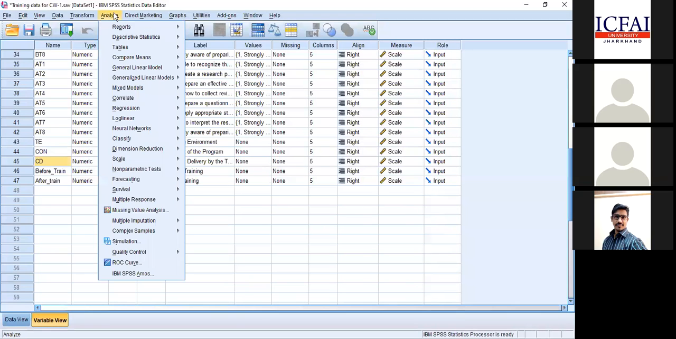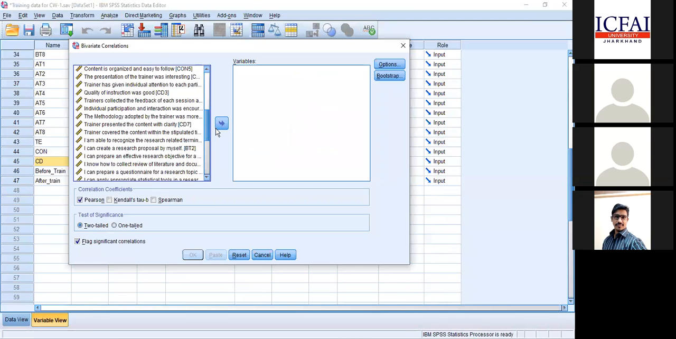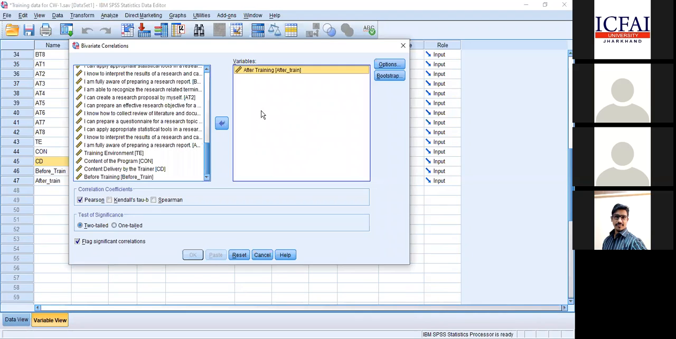Go to Analyze, Correlate, Bivariate. I'm just repeating the step: Analyze, Correlate, Bivariate. I just want to go with the after-training variable and then content delivery by the trainer. I'm using just two variables, that's all. Then I click OK. This is simple logic. I want to find out whether you have learned certain basics of SPSS or not. So I put both variables in and click OK.